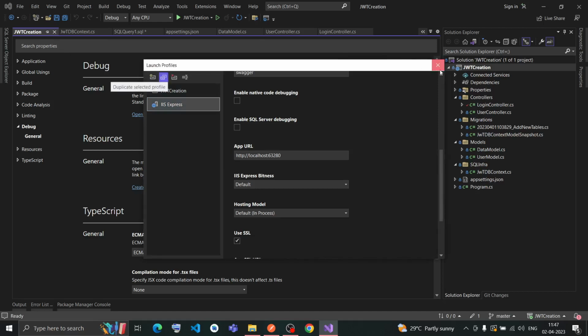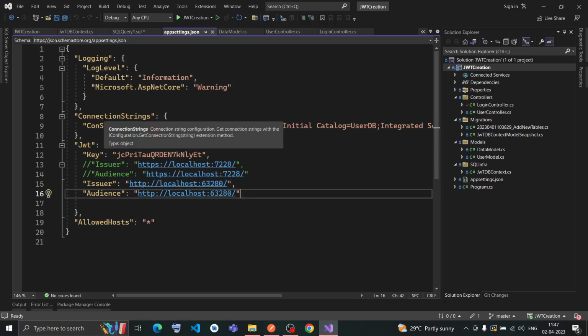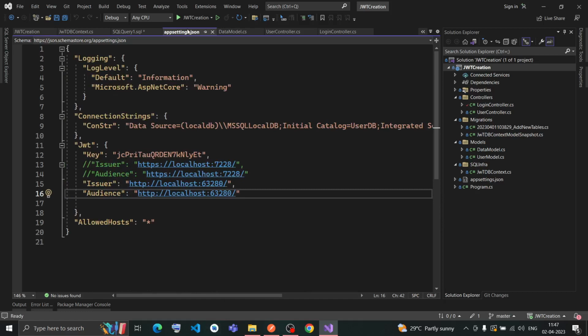Let me close this and go to app setting. See this one. So this is the localhost for issuer, and my issuer and my audience are the same, this application. This application is the issuer, and this application itself is the audience to receive the data. So that is done, and this is the connection string of my local database, and that is it from the app setting.json.